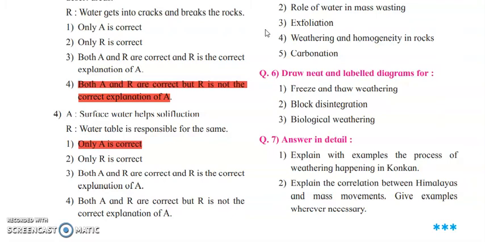Next is: explain the correlation between the Himalayas and mass wasting movement with an example wherever it is necessary. Now, the ranges of the Himalayas have very steep slopes. Okay, they are very steep slopes, and because of that a large amount of debris, gradient and massive rock slides are seen in those places. Okay, as it has the greatest relief, their potential energy is also higher, and there is a lot of snowfall there as well. So because of that, mass movement is very intense.